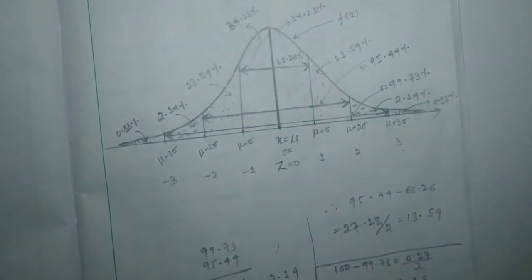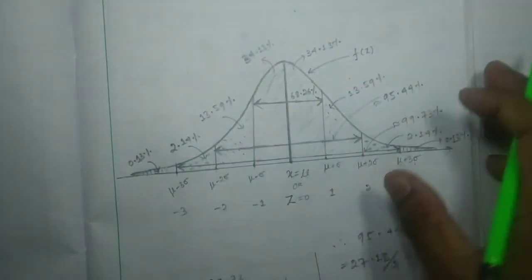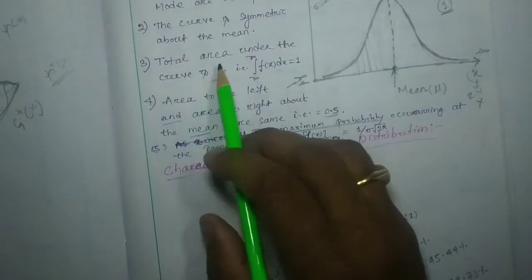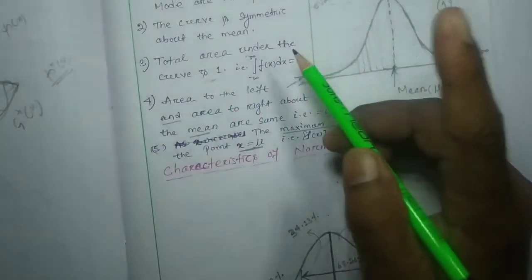As we discussed in the property, the total area under the curve is 1, that means 100%, right? 100 percentage.